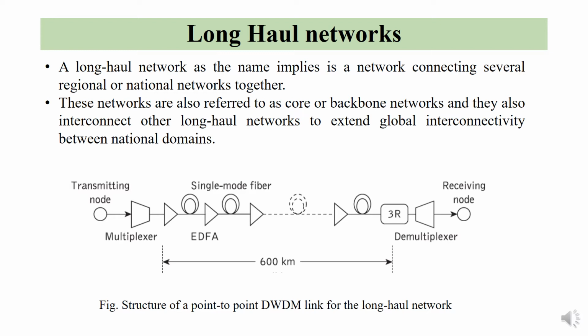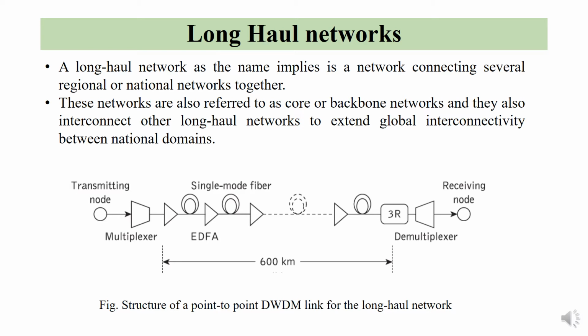We can see there is something called a 3R regenerator. This 3R regenerator is typically placed at every 600 kilometer interval. It is placed to reduce overall signal degradation on the link.